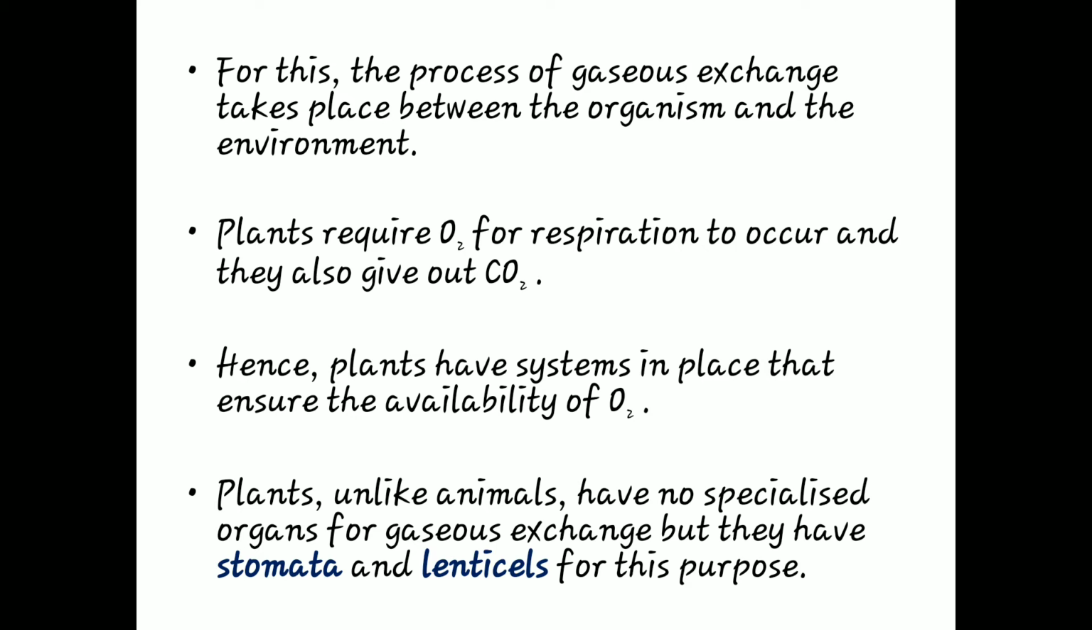Plants require oxygen for respiration to occur, and they also give out carbon dioxide. Hence, plants have a system in place that ensures availability of oxygen. Plants, unlike animals, have no specialized organs for gaseous exchange, but they have stomata and lenticels for this purpose. As we know, lower animals, if they don't have any specific respiratory system, do have specific respiratory organs. But in higher animals, you can see there is an entire respiratory system present.